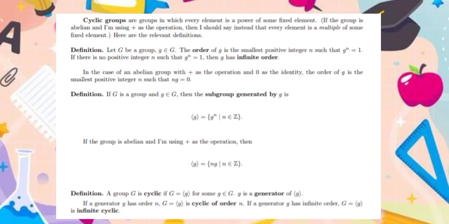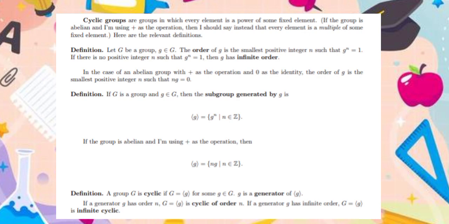Cyclic groups are groups in which every element is a power of some fixed element. If the group is abelian and I'm using plus as the operation, then I should say instead that every element is a multiple of some fixed element. Here are some relevant definitions.